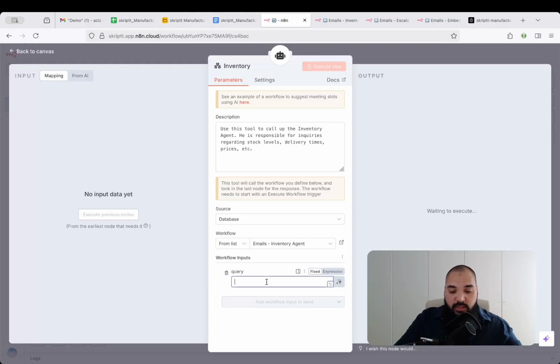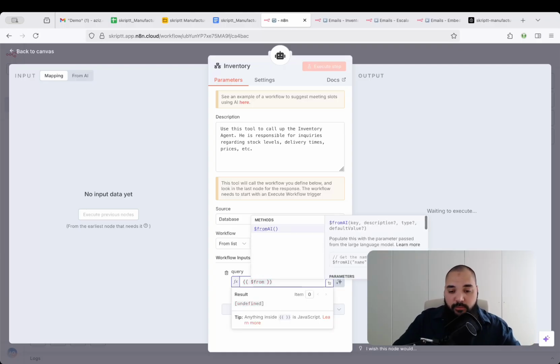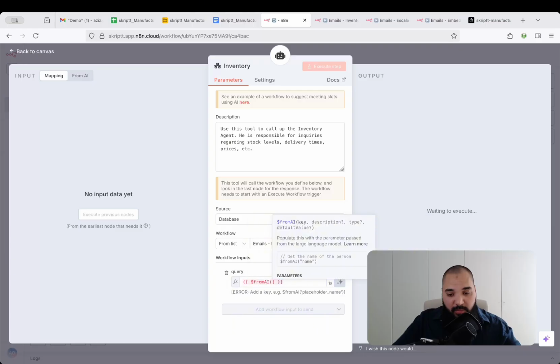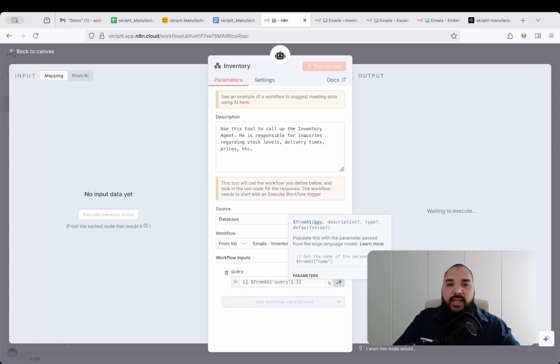Now, as for this step in regards to the value, so how should the agent determine what to input actually, or what to forward to the specific agent? We are going to use the from AI expression, and this is called a method basically. And here you can already see in the snippet of those docs, populate this with the parameter passed from the large language model. And now I'm going to add an idea basically, or a hint, which will give the LLM an idea what to look for within that specific query, right?